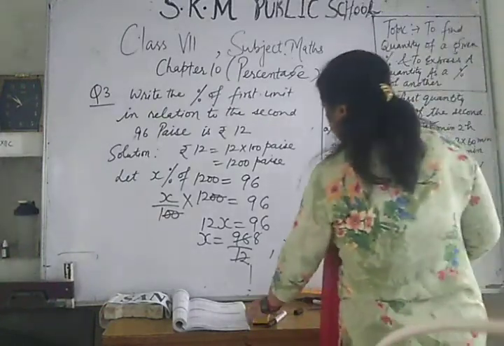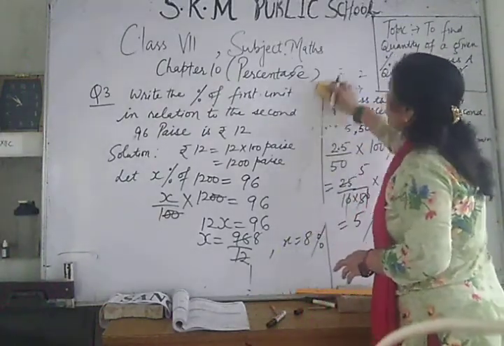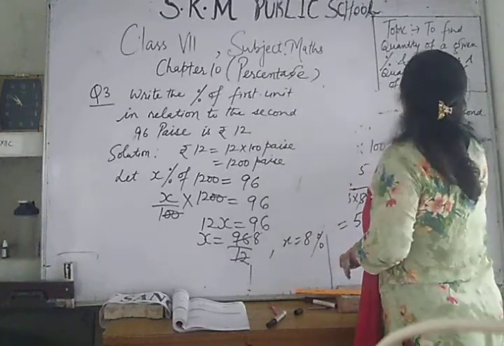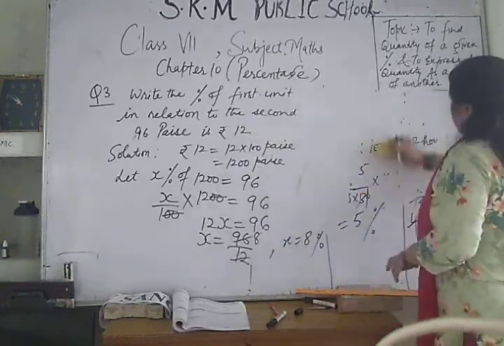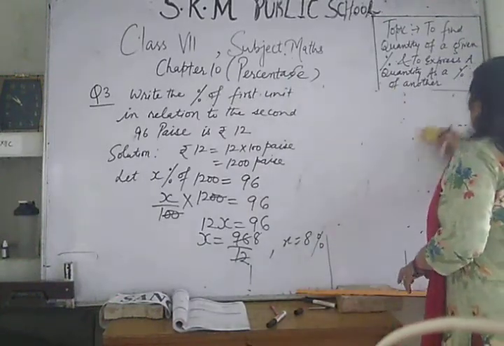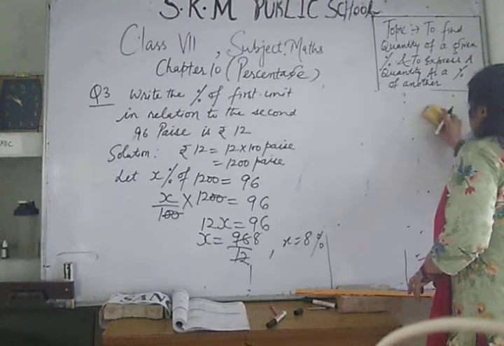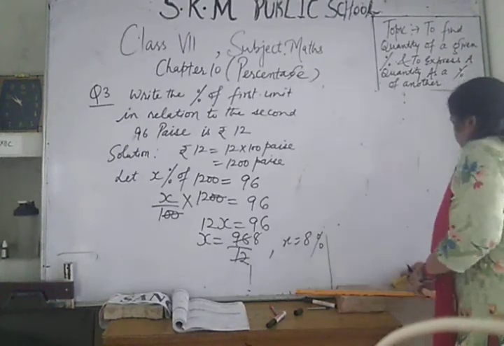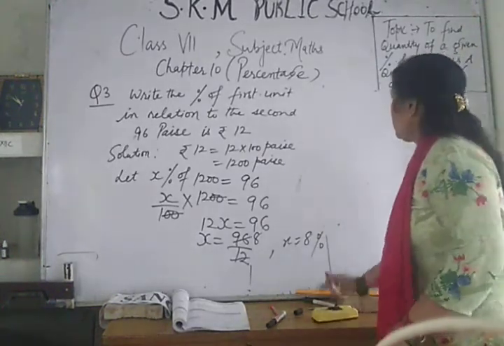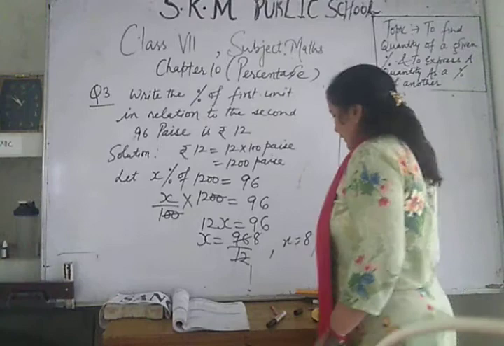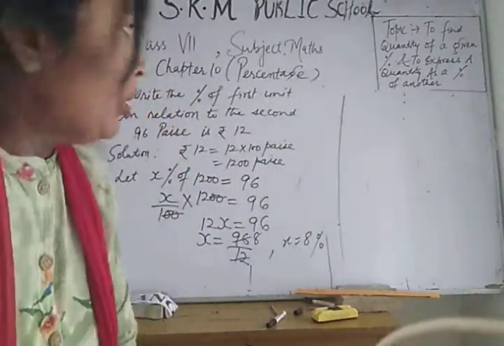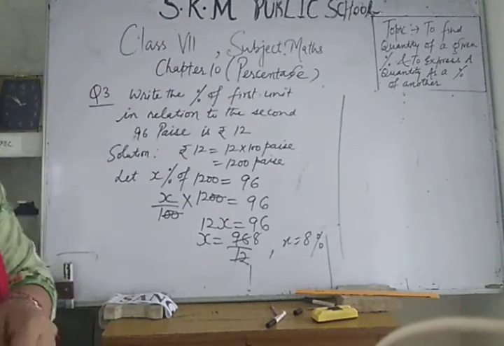Let's take other parts of this exercise 10.2. Okay, you will calculate the percentage of the bigger unit and equate it to the smaller unit. Then the other question, part B of question number 3.